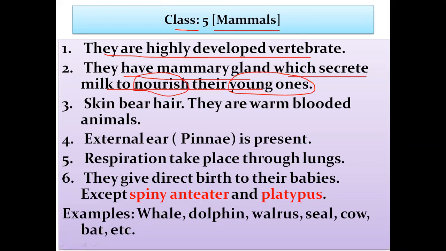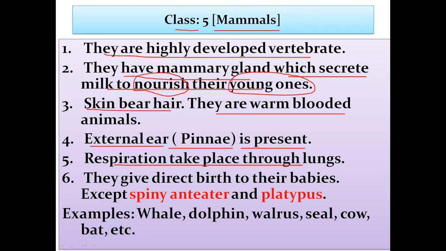Their skin bears hair, or we can call it fur also, hair or fur. And they are also warm-blooded animals. They are highly developed warm-blooded animals. And they have an external ear called pinna. They have external ears.